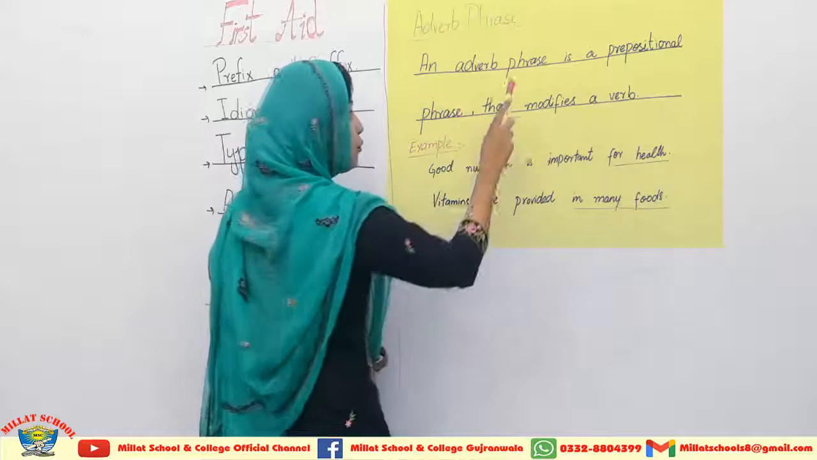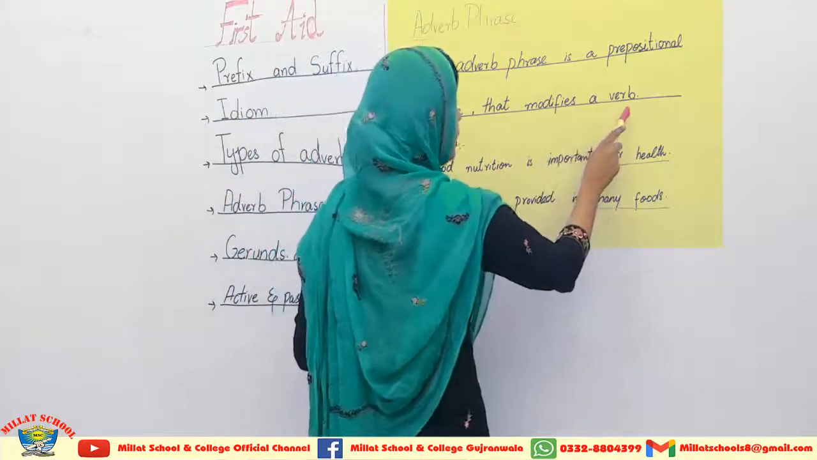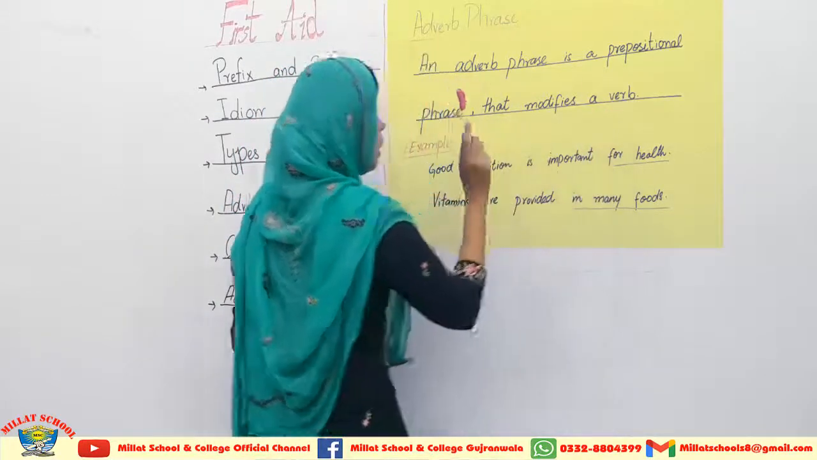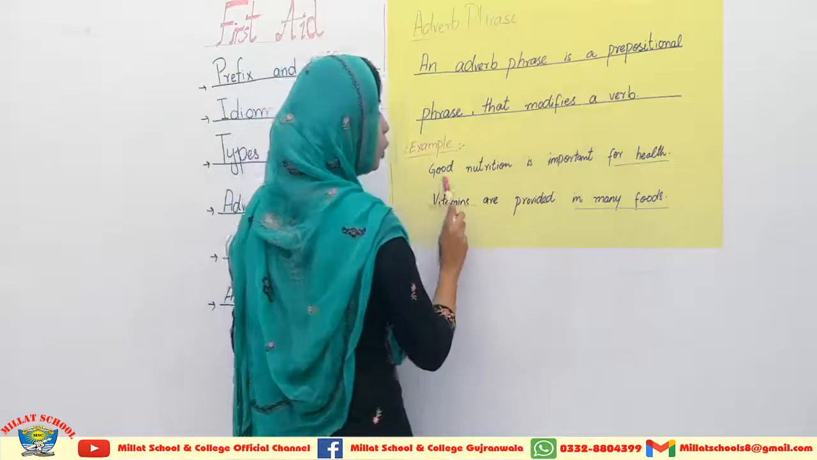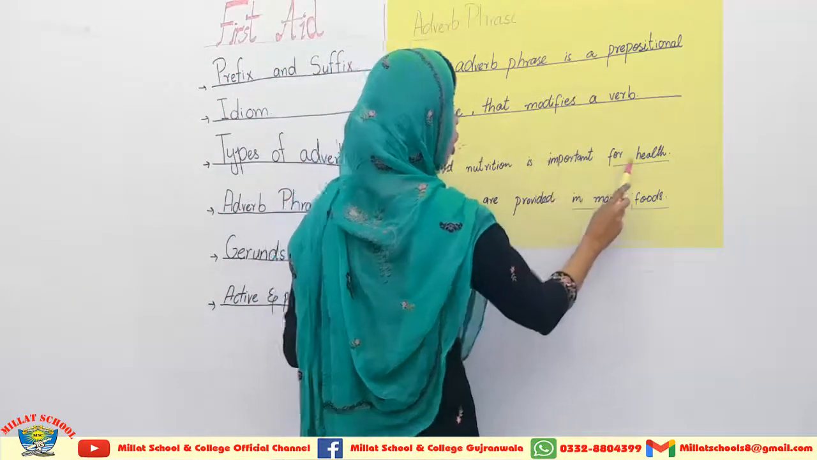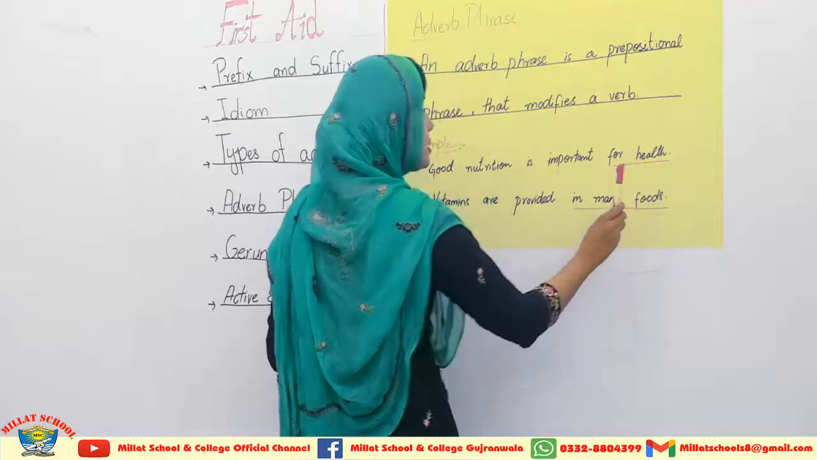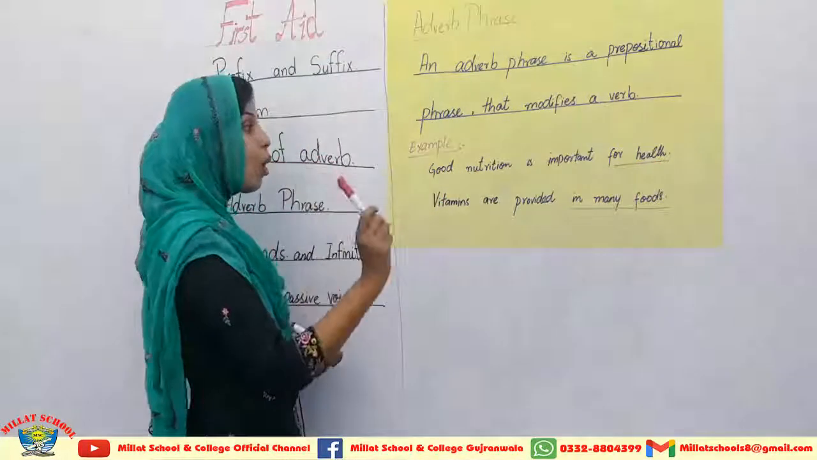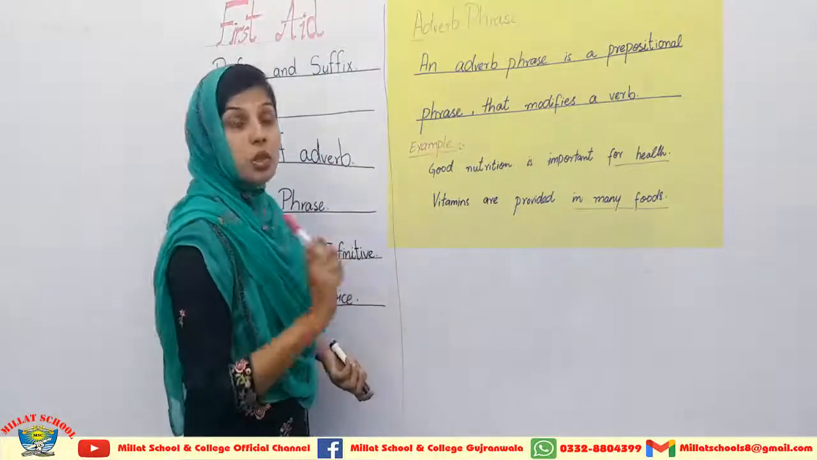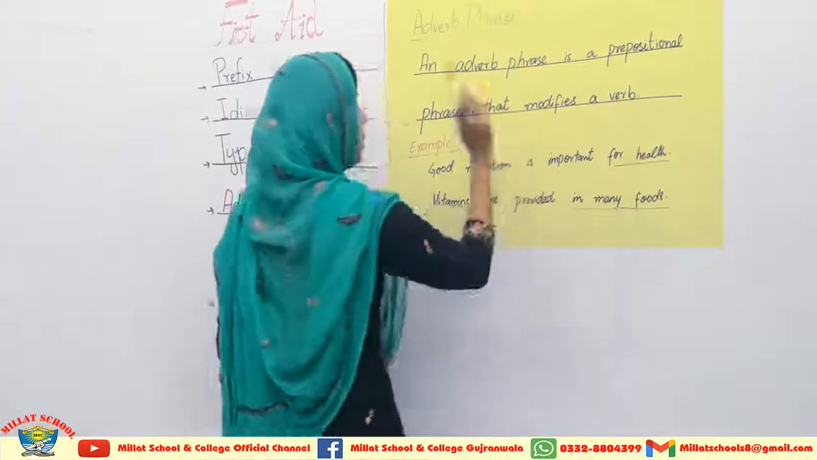Yes, this is a phrase which helps us to understand the quality of that word. Example is over here. Good nutrition is important for health. Here, for health is going to explain to us how good nutrition is important. So for health is an adverbial phrase.